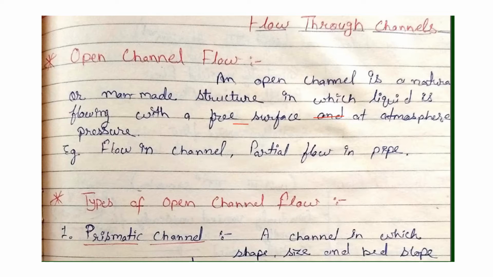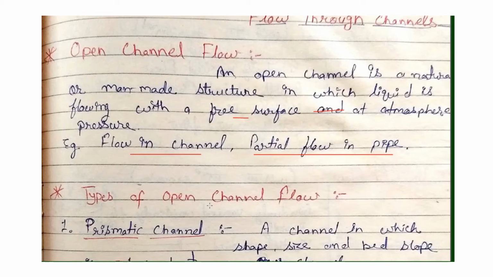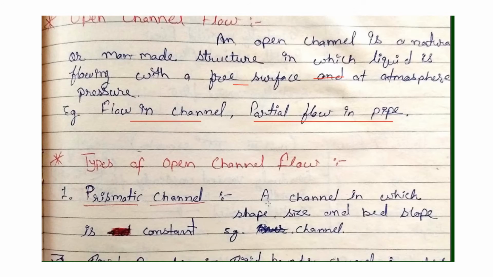Some examples of open channel flow are flowing channels and partial flow in a pipe, and the natural channels are rivers, streams, etc. There are some types of open channel flow.